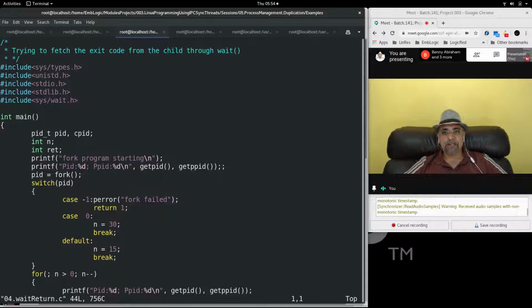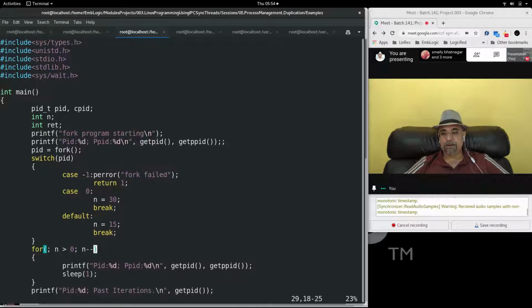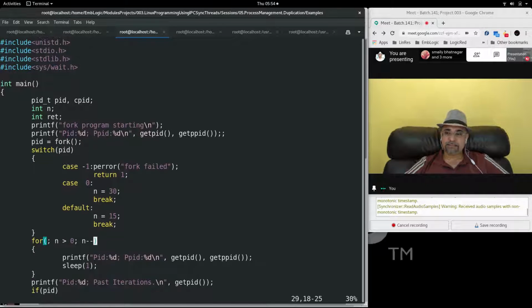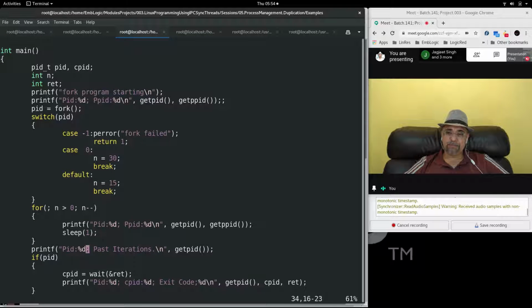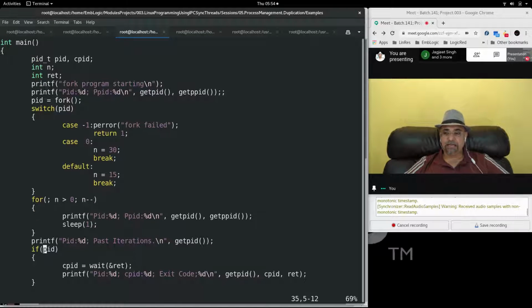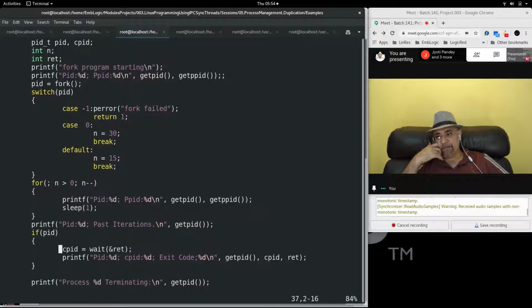Let us have a look at another program where we are trying to catch the exit code from the child through wait. Just like before, we create a child process. The child makes n equal to 30 and the parent makes n equal to 15. Parent will iterate 15 times and the child will iterate 30 times. After the iterations, the parent will come here, past iteration, see that the if PID condition is true for the parent, and the parent will go and wait.